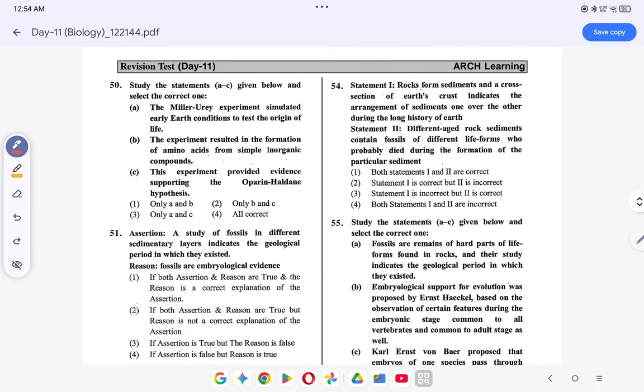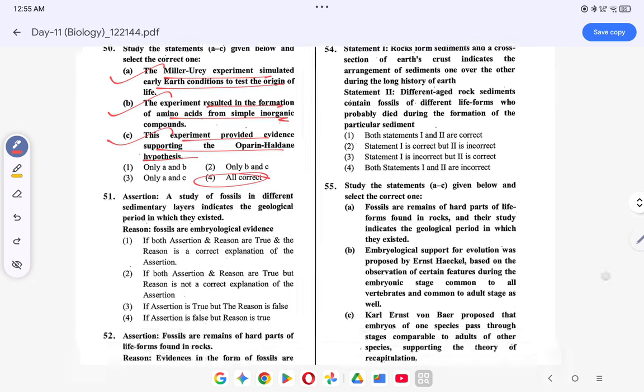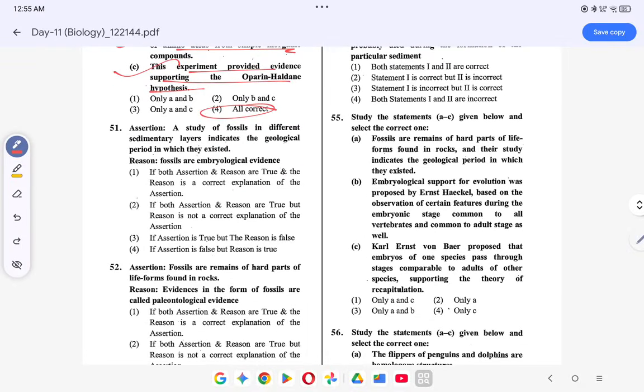The Miller and Urey experiment simulated the early Earth conditions to test the origin of life. This is correct. The experiment resulted in the formation of amino acids from simple inorganic compounds. This is correct. Experiment provided evidence to support the Oparin-Haldane hypothesis. This is correct. तो option क्या हो जाएगा 4, all of them are correct. A study of the fossils of sedimentary layers indicates the geological period and time. This is correct. Fossils are embryological नहीं, paleontological evidences होता है, so this is wrong. तो ऑप्शन क्या हो जाएगा, ऑप्शन हो जाएगा 3.